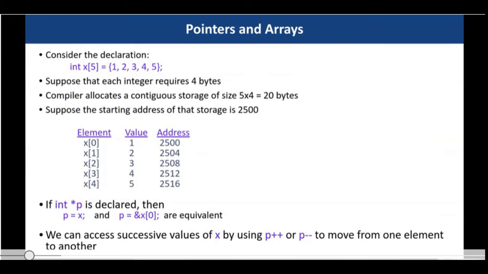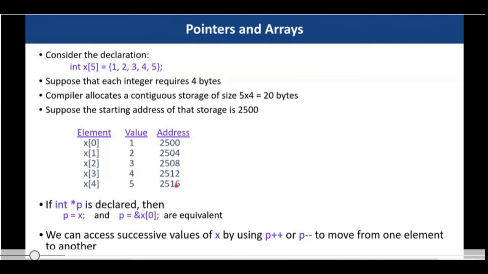Now assume that the starting address is 2500. Then x[0] is at address 2500, x[1] at address 2504, x[2] at address 2508, x[3] at address 2512 and x[4] at address 2516.